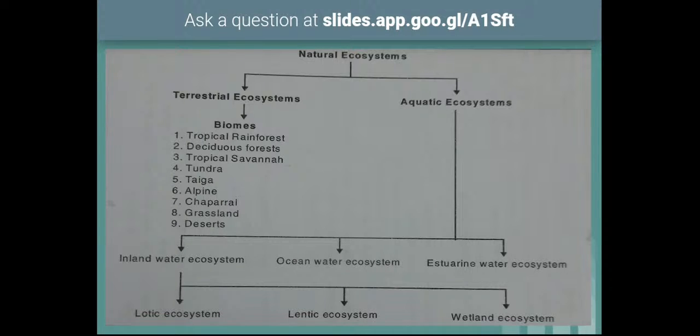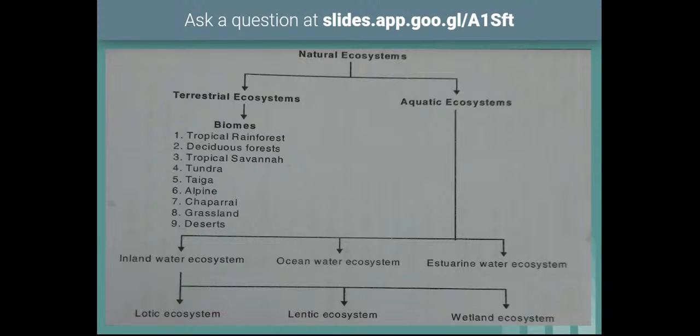Natural ecosystems can be classified into two classes. One is terrestrial ecosystems, another one is aquatic ecosystems. In this slide, you can see terrestrial ecosystems can be classified into different types again. We may call them different types of biomes. First one is tropical rainforest, second deciduous forests, third tropical savannas, fourth tundras, fifth taigas, sixth alpines, seventh chaparrals, eighth grasslands, and ninth deserts. So they are the 9 different types of terrestrial ecosystems.